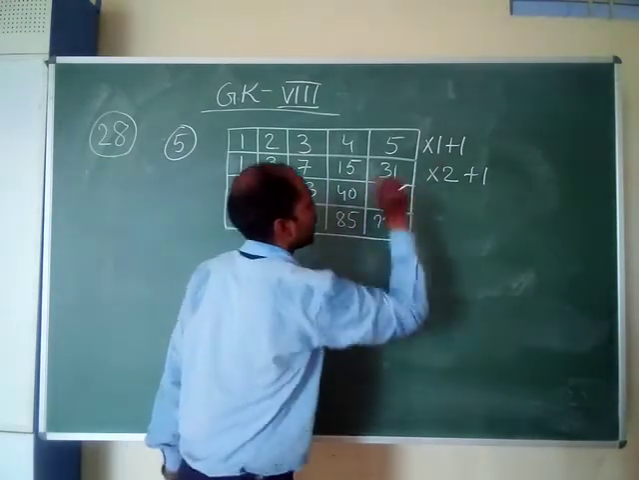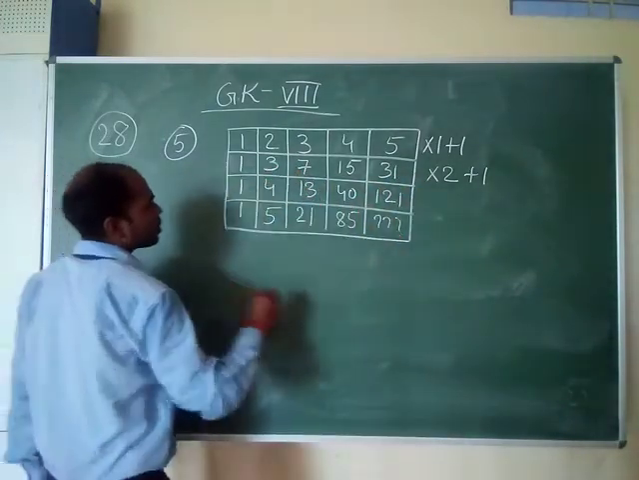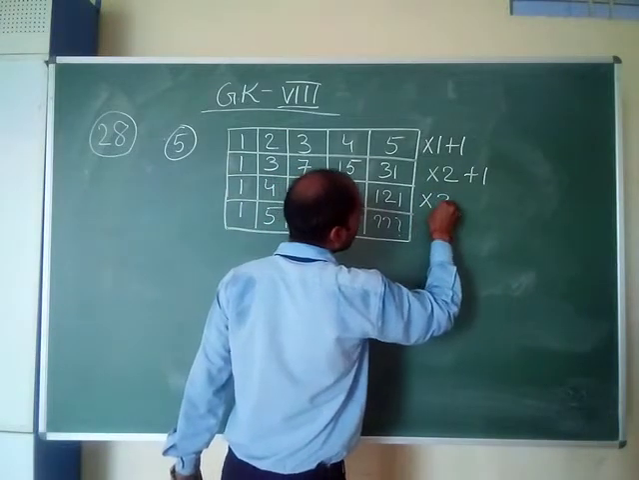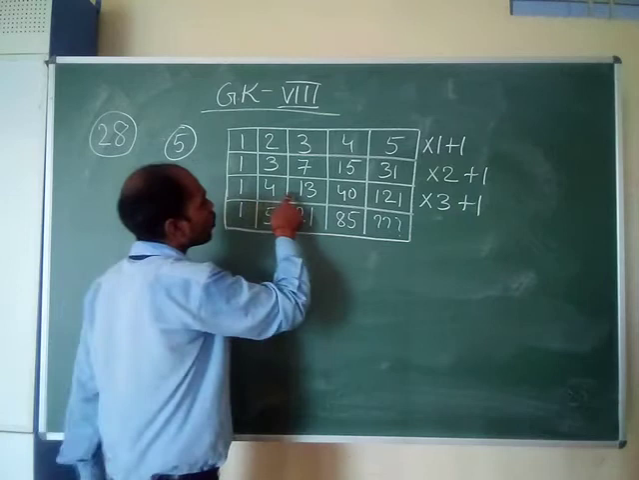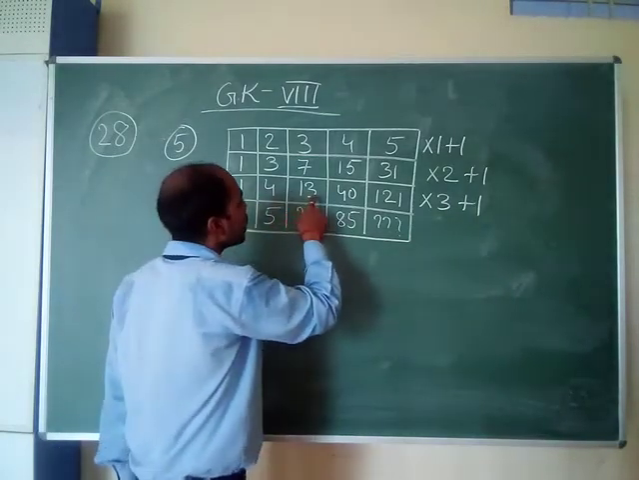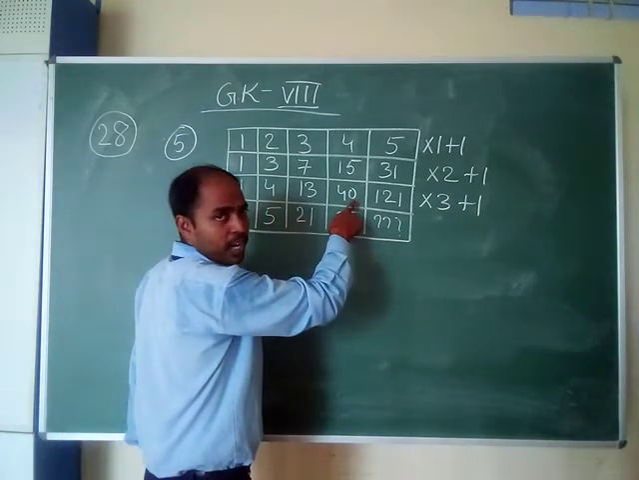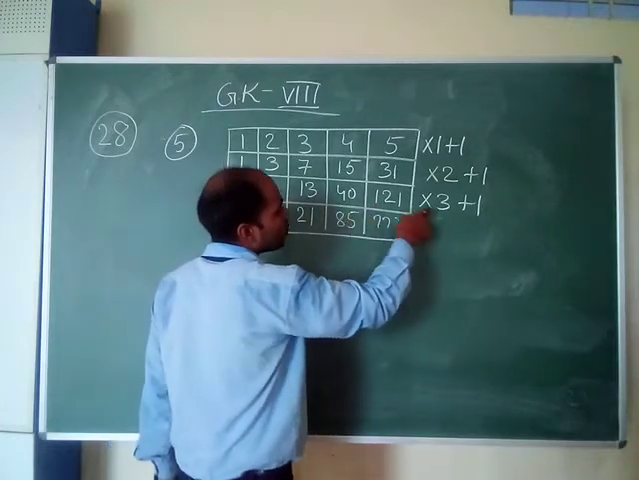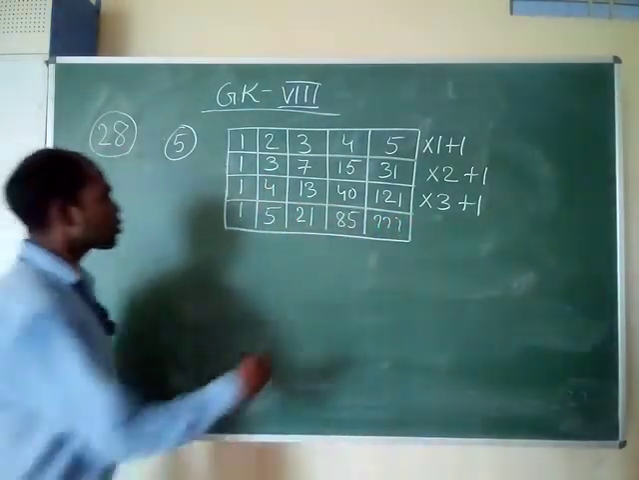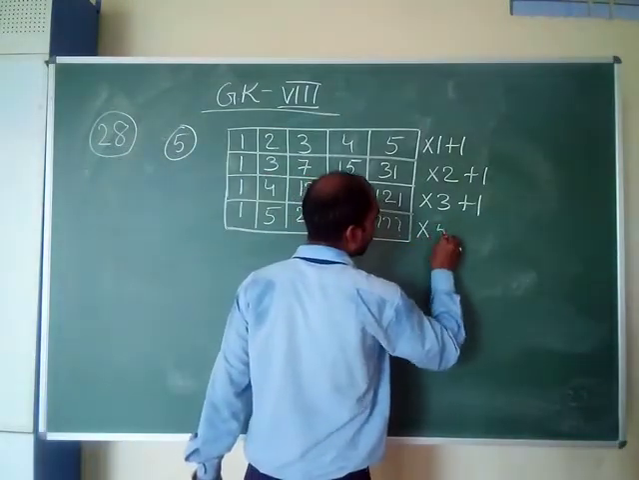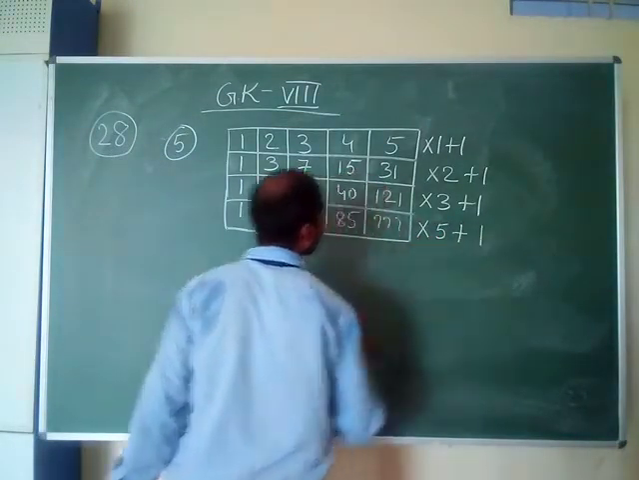7 into 2 plus 1 is 15, and so on up to 31. Here the trick is you have to do into 3 plus 1. 1 into 3 plus 1 is 4. 4 into 3 plus 1 is 13. 13 into 3 plus 1 is 40. 40 into 3 is 120, plus 1, 121. That is the trick.